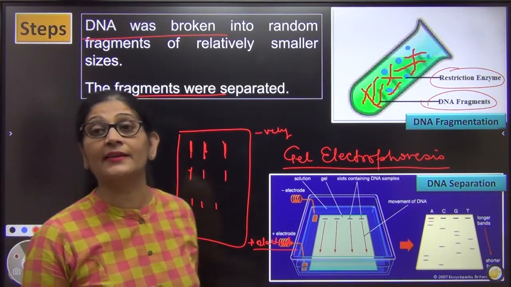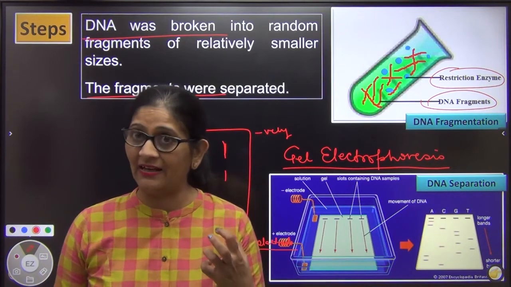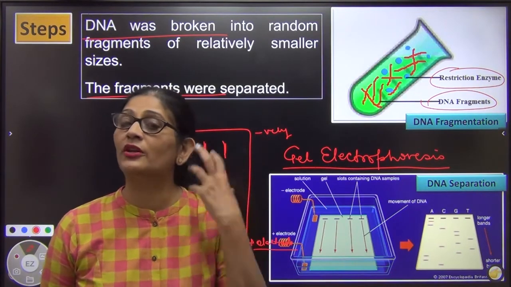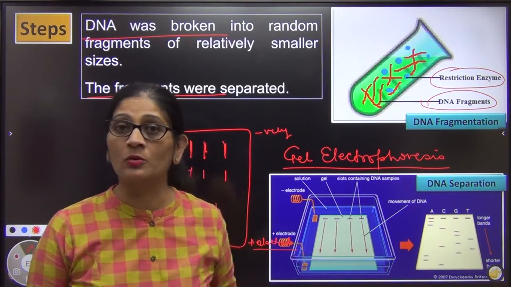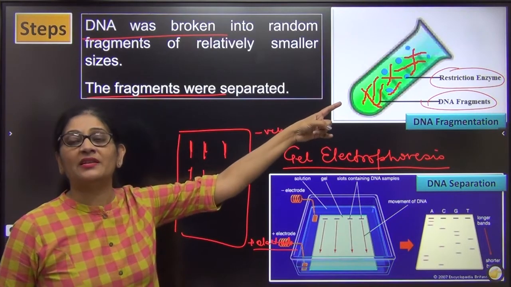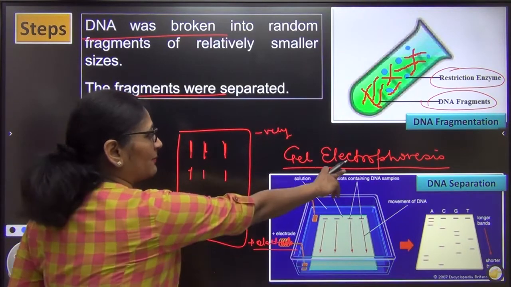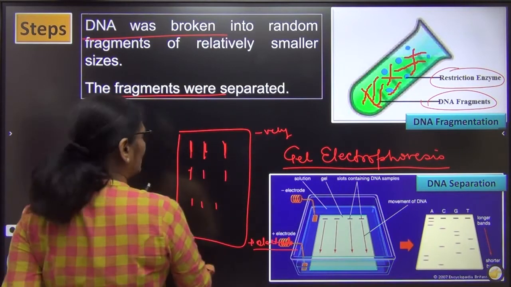So फिलहाल हमने क्या किया? I wanted to take up this human genome project. So I took a cell. Then I took out the nucleus. From the nucleus, I took out one chromosome. Then I took out the DNA of that chromosome. I broke the chromosome DNA into a lot of fragments with the help of restriction enzyme. And by a process called gel electrophoresis, I separated these fragments.